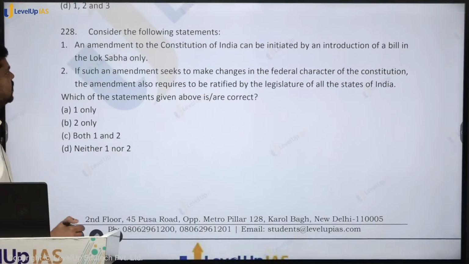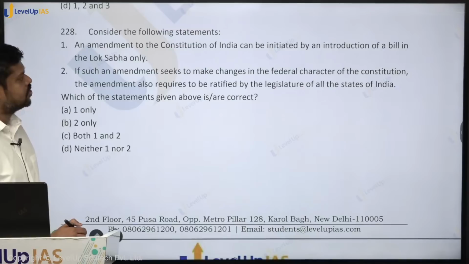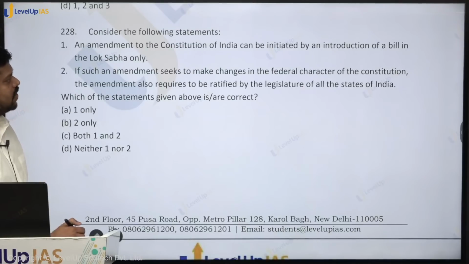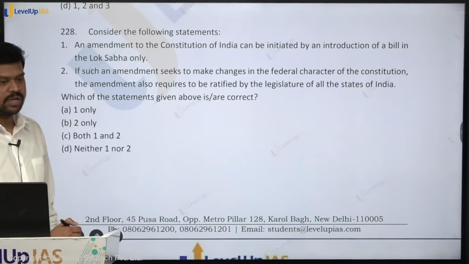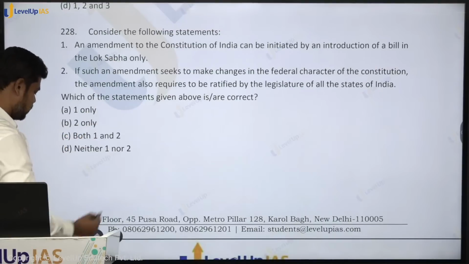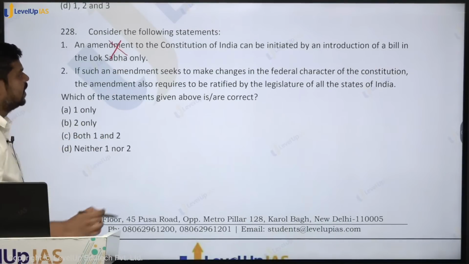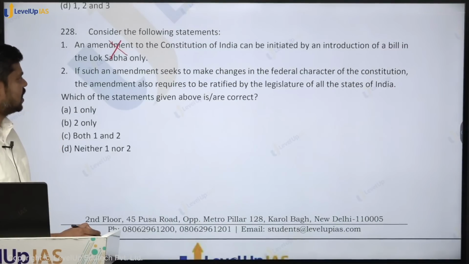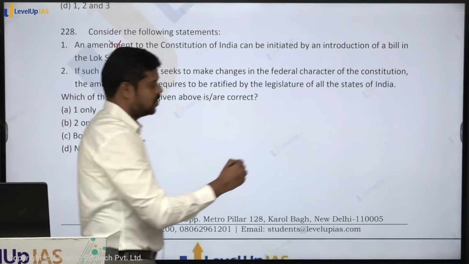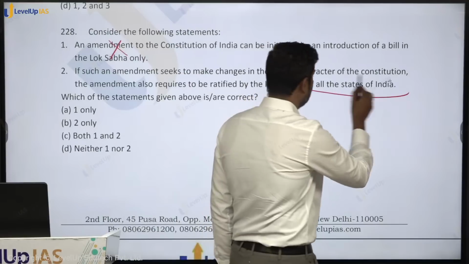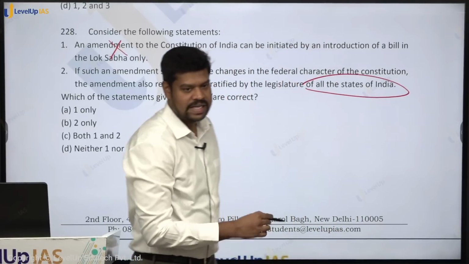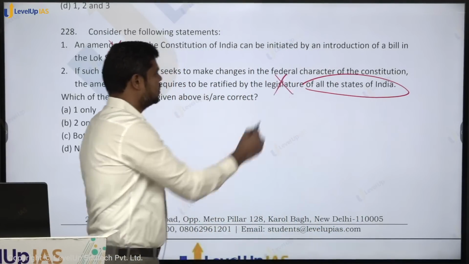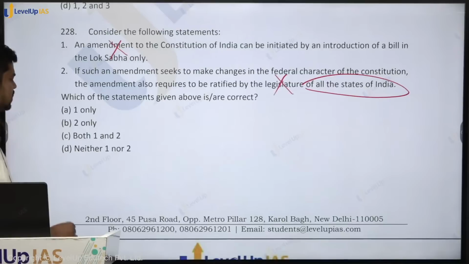Consider the following statements. An amendment to the Constitution of India can be initiated by the introduction of a bill in the Lok Sabha only. It can be introduced in either house of the Parliament. We have seen this yesterday. If such an amendment seeks to make changes to the federal character of the Constitution, the amendment also requires to be ratified by the legislatures of all the states in India. Is it not less than half of the states or more than half of the states? Not less than half of the states. Is it clear? So this is also wrong. Which of the statements given above are correct? Neither 1 nor 2.